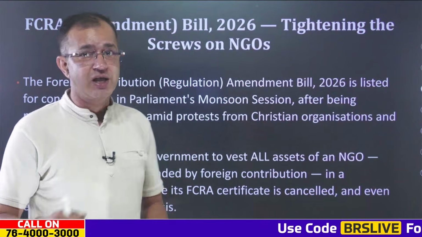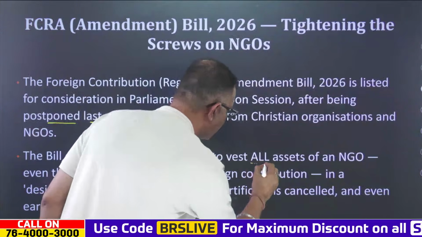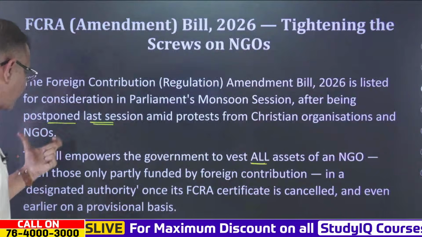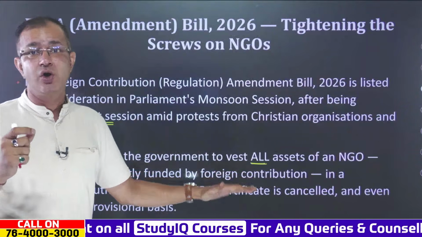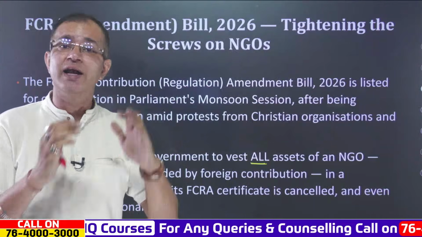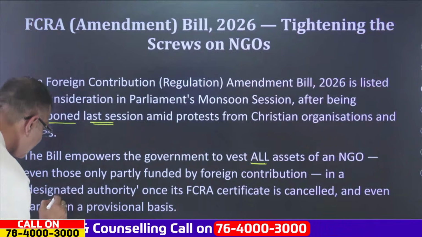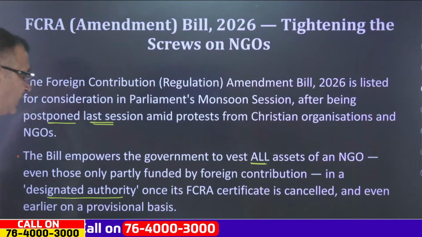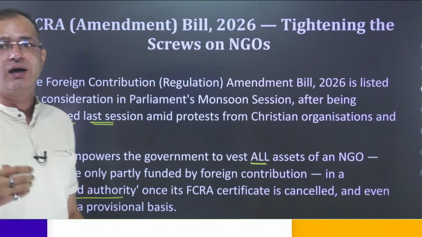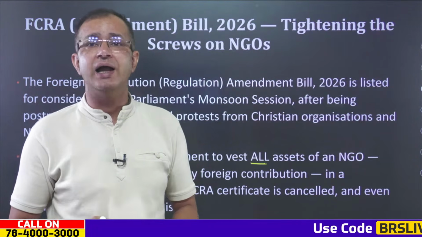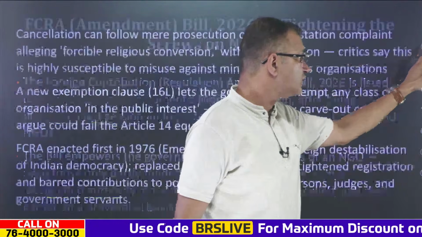Now, when it comes to the FCRA Amendment Act or the bill, it will actually empower the government to vest all the assets of the NGO, even those which are only partly funded by foreign contribution. Remember this. All the assets of the NGO, even if they are partly funded by foreign contribution, will be vested in the designated authority named by the bill once the FCRA certificate has been cancelled. Earlier, this was only on a provisional basis, and thereby this is the act that will actually tighten its ropes on the NGOs functioning in India.